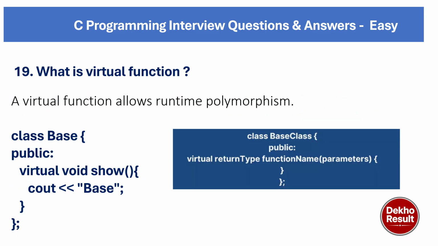You can also see how we can create a virtual function. A virtual function is created with the keyword virtual, then the return type, then the function name, and then the parameters can be declared. It is declared in the base class, in the public section. So here a virtual void show function is created.